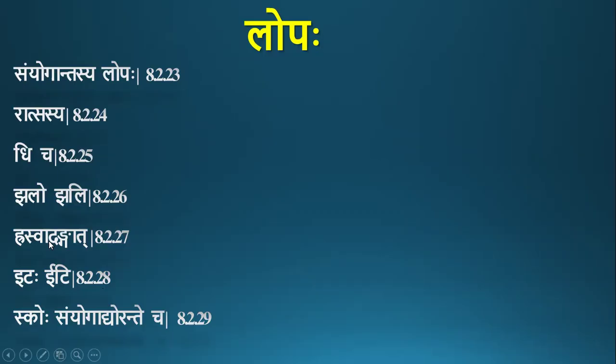Rasvadangat, by this, this is panchami. So we take this jali saptami word as anuvritti and sasya as the sthani from ratsasya, lopaha as the adesha. So by this rasvadangat, if sakara is preceded by a rasvanta anga, that is, if there is a rasva anga before sakara and after that a jal letter is there, then that sakara gets deleted.